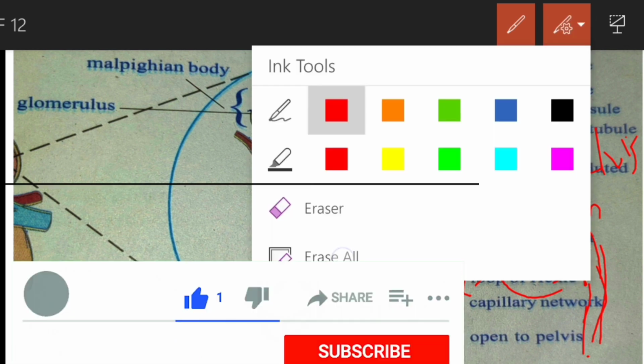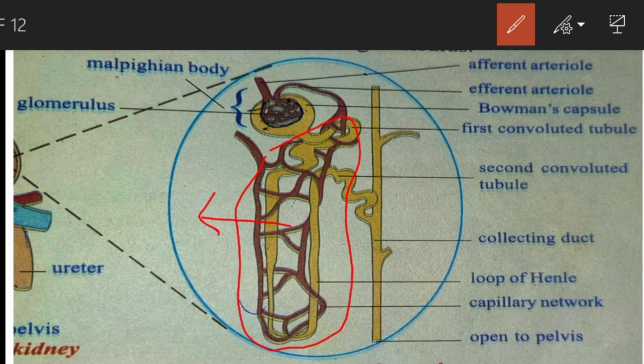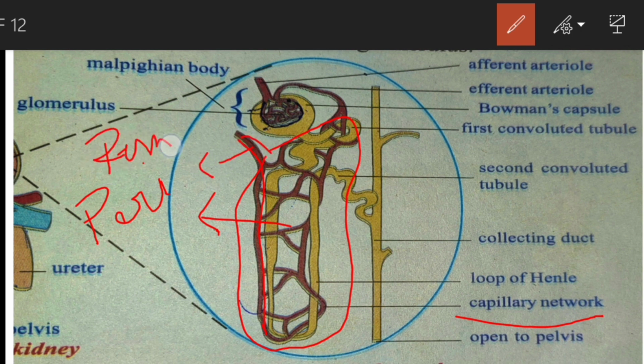Next, the entire renal tubule is covered with a network of blood capillaries. This network of blood capillaries is called the peritubular network. The peritubular network joins the venule, and the venule joins the vein. This vein is called the renal vein. So where does the peritubular network come from? It comes from the efferent arteriole. The efferent arteriole again forms a peritubular network.